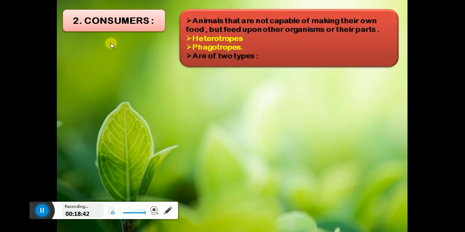Consumers, the name itself says that they consume something. So animals that are not capable of making their own food but feed upon other organisms or their parts are called consumers. They are also called heterotrophs because hetero means not self-depending, and trophs means organism, so they depend on other organisms for their survival. They are also known as phagotrophs because they ingest solid food materials. They are basically of two types: herbivorous and carnivorous.